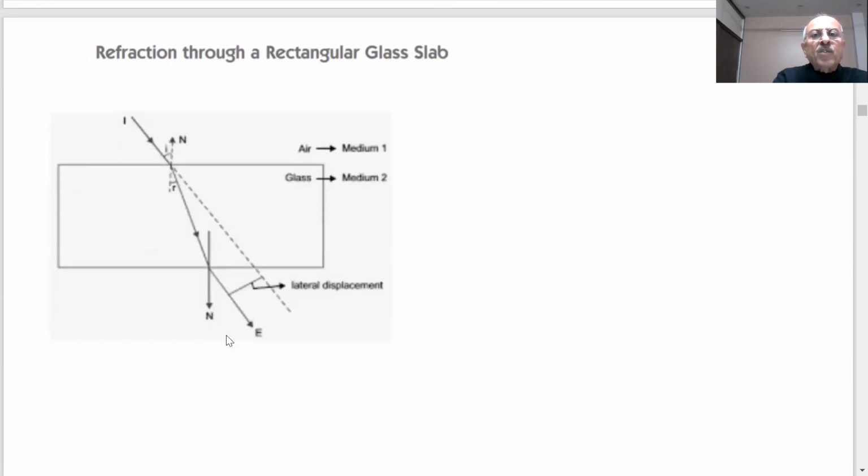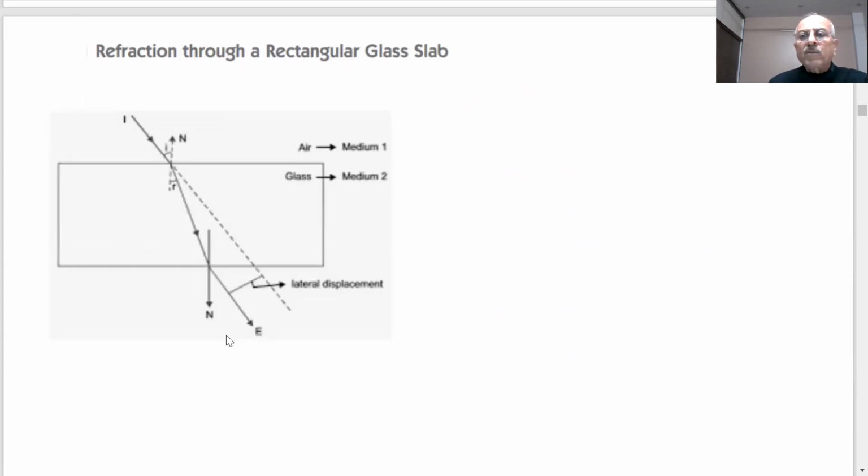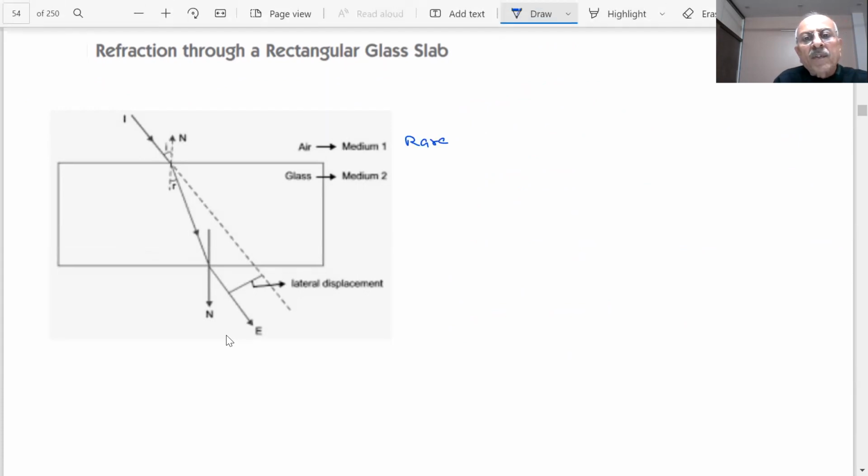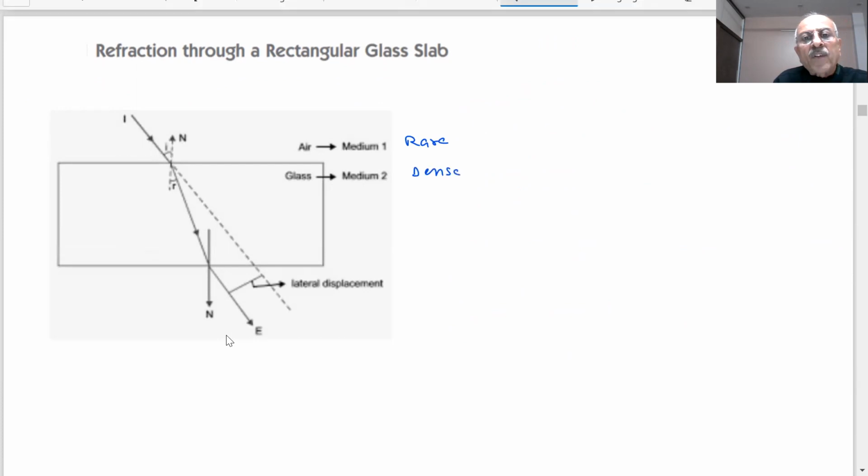Let us see refraction through a rectangular glass. In the lab, you will find a rectangular glass, students. This is my rectangular glass, medium 2. This is my air. Air is a rare medium, glass is a denser medium. Now the light ray, this is the incident ray. It should have gone like this, but what happened? This is the normal. It bends towards the normal.